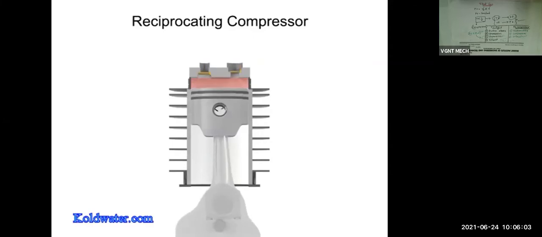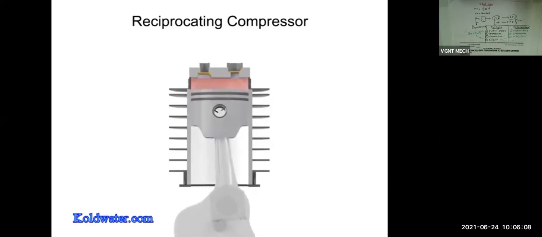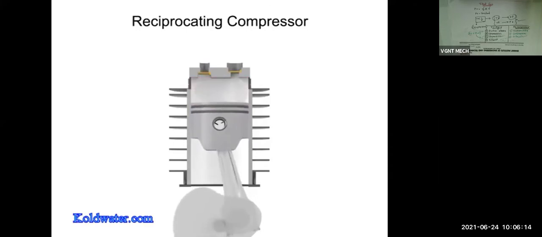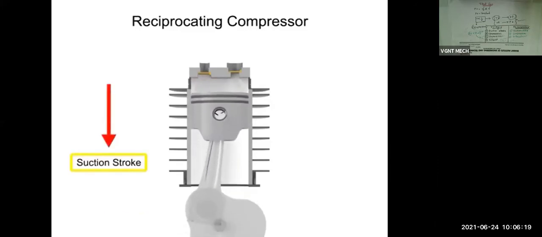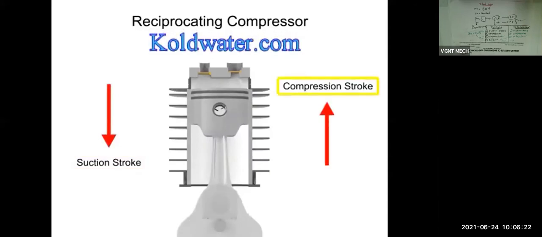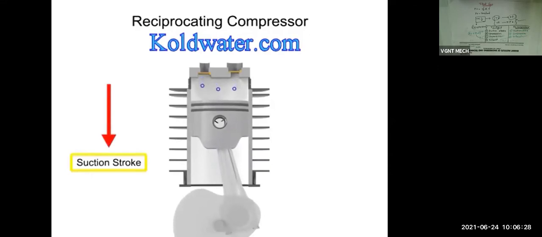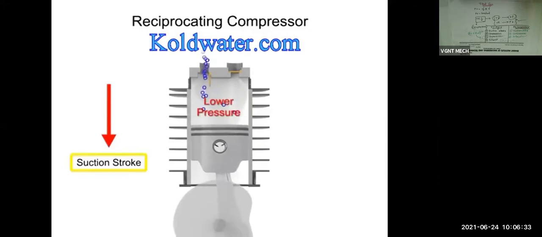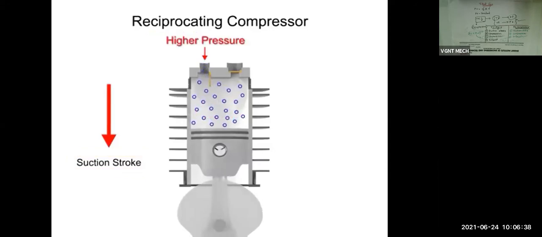As the crankshaft turns, the piston lowers and raises, changing the available volume within the cylinder. The downward stroke of the piston is called the suction stroke. The upward stroke is called the compression stroke. As the piston moves downward on its suction stroke, the volume increases within the cylinder. As the volume increases, the pressure within the cylinder becomes lower than the inlet air pressure. This allows the higher pressure outside air to push open the inlet valve and allow more air into the cylinder.